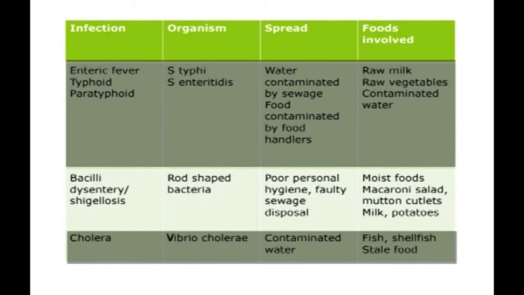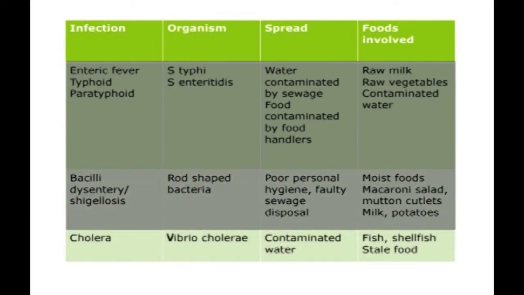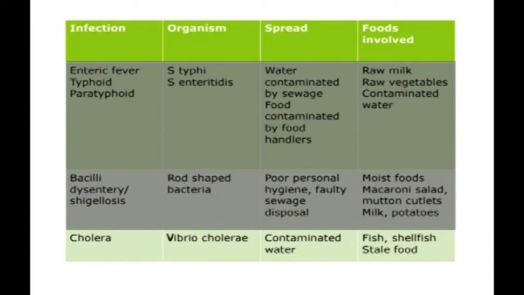So it's very important to ensure that hands are washed thoroughly after using the restroom. The foods involved are moist foods like macaroni salad, mutton cutlets, milk and potatoes. Cholera is caused by a comma-shaped microorganism called Vibrio cholerae, and it is usually spread through contaminated water. So water which is contaminated by feces from a person who has cholera spreads the infection. The foods involved are usually fish, shellfish growing in contaminated waters, and stale food. Therefore, in order to prevent infection, there are some precautions we need to take.